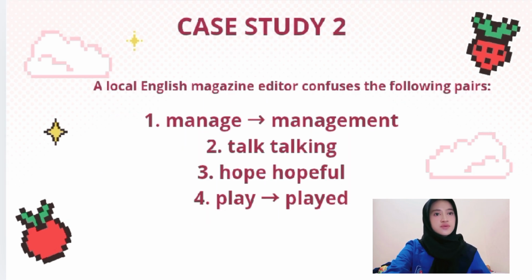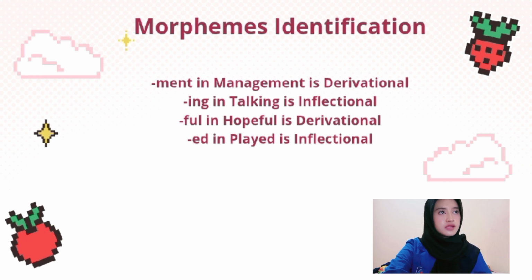Next, case study 2. A local English magazine editor confused the following pairs. Pair 1: manage, management. 2: talk, talking. 3: hope, hopeful. 4: play, played. Next, morpheme identification. Ment in management is derivational. Ing in talking is inflectional. Ful in hopeful is derivational. Ed in played is inflectional.